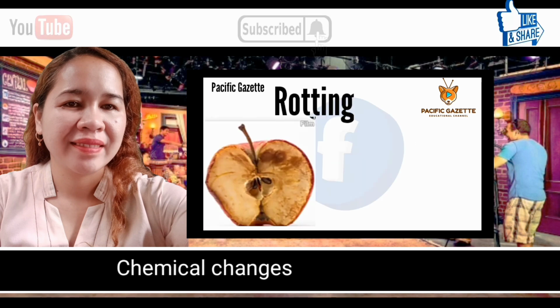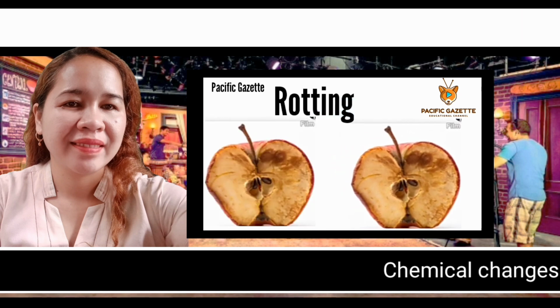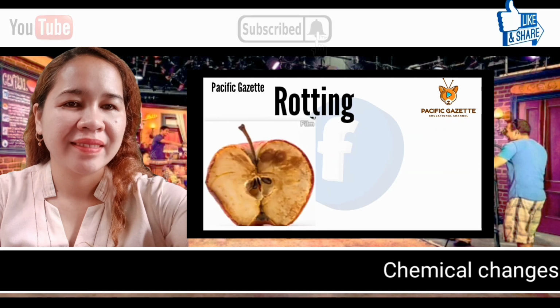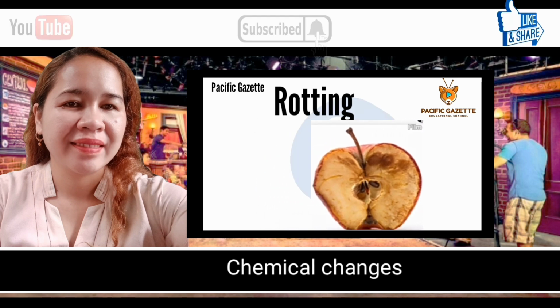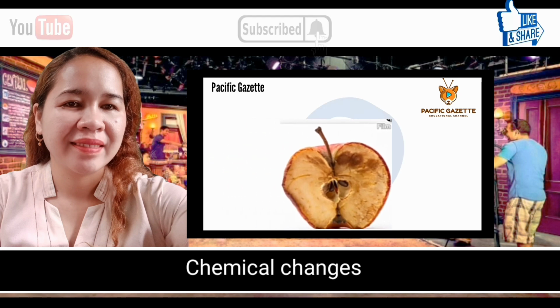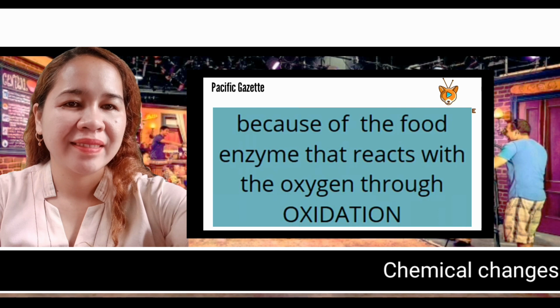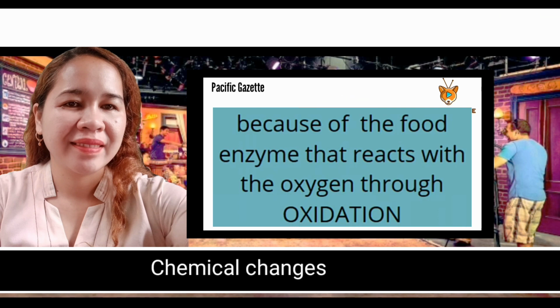Rotting is an example of chemical change. Some objects like fruits and vegetables easily rot when exposed to high temperature and extreme exposure to air or oxygen. Why does an apple turn brown when exposed to oxygen? It is because of the food enzyme that reacts with the oxygen through oxidation.